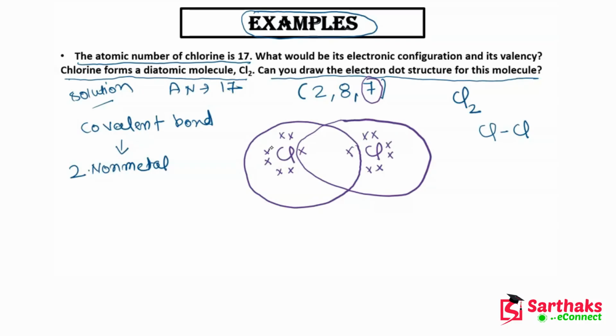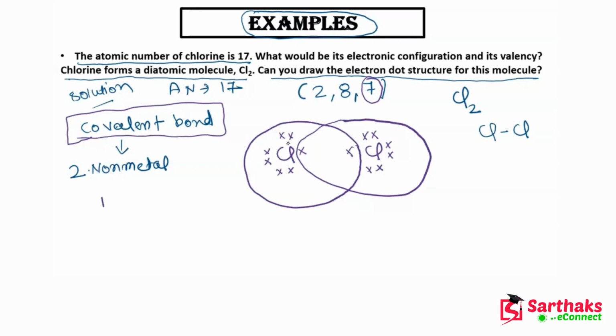Okay, so guys, the thing which I have just told you, that a covalent bond is always formed between two non-metals, is very important. Most of the students get confused at this point.